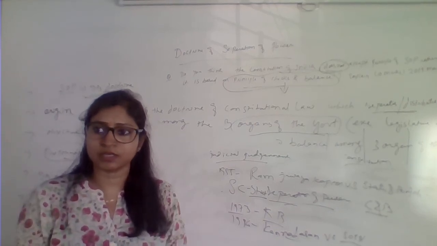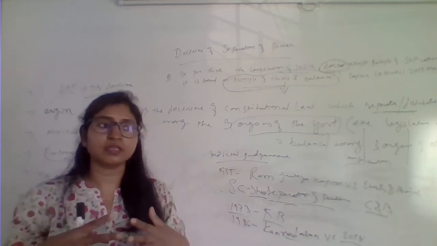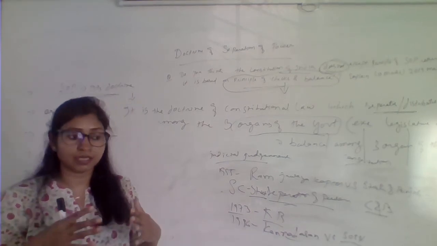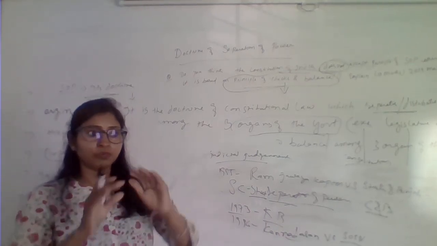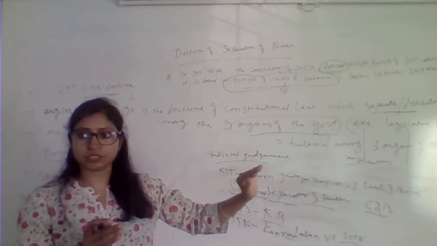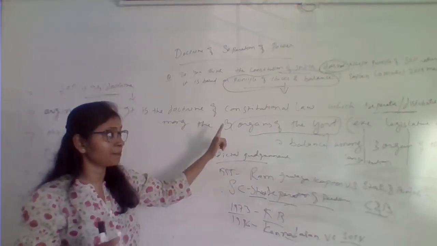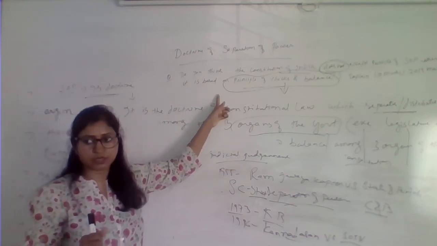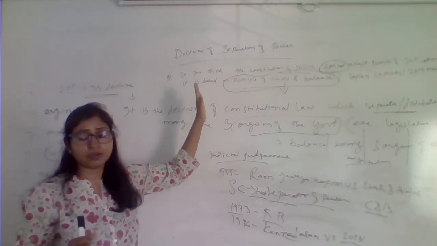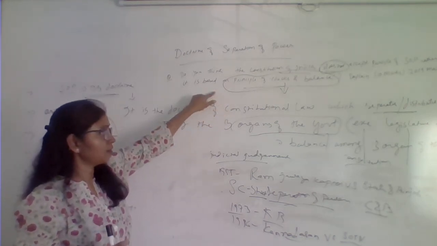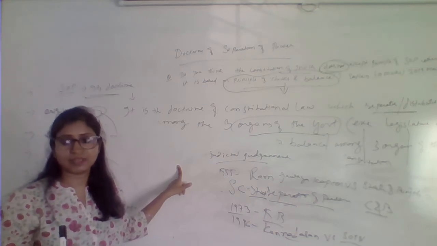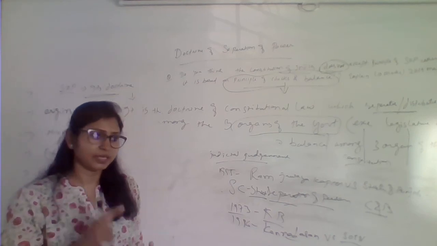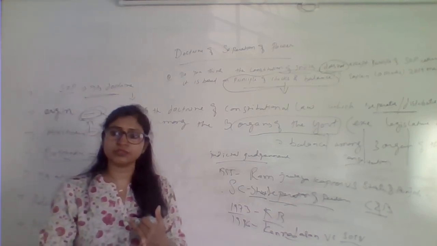How will governance work? There has to be coordination. There has to be a system where they interact with each other, and a system where they might intervene if one organ goes against the constitutional limit. Also, for separation of power to be established, a constitution is very important. There has to be some form of constitution and a democratic regime. In India we fulfill all the conditions. We are a democratic system. We have a written constitution, right?